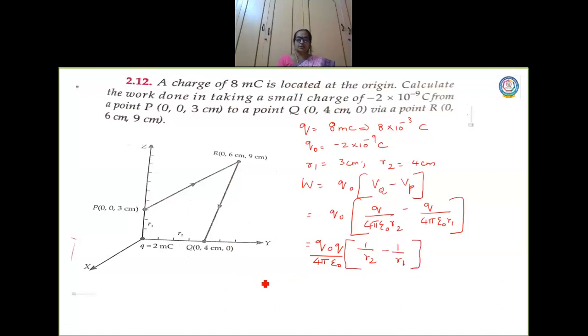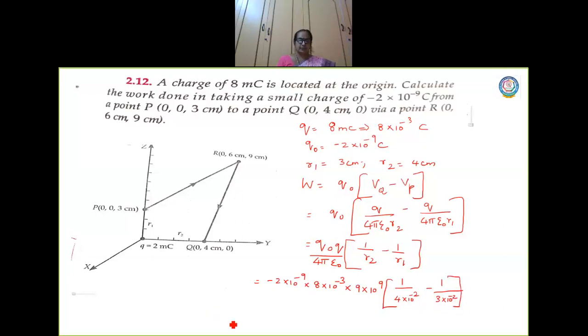So now let us substitute the values. Minus 2 into 10 power minus 9, then 8 into 10 power minus 3, 1 by 4 pi epsilon naught is 9 into 10 power 9, into 1 by R2, which is 4 into 10 power minus 2, minus 1 by R1, which is 3 into 10 power minus 2.